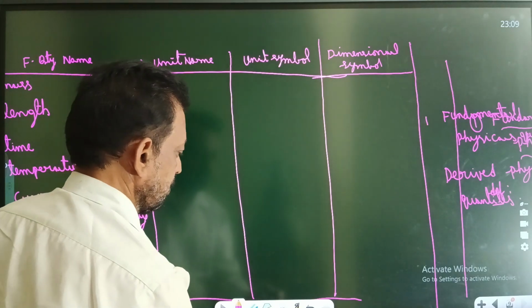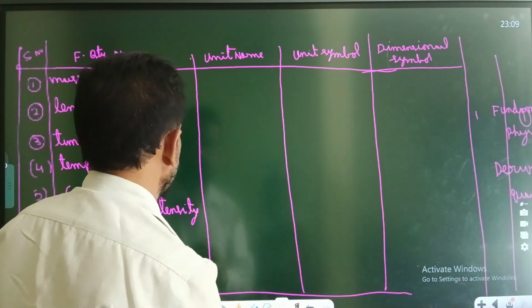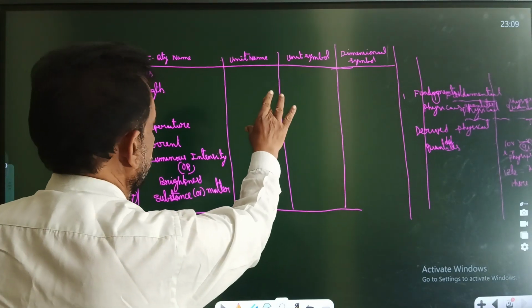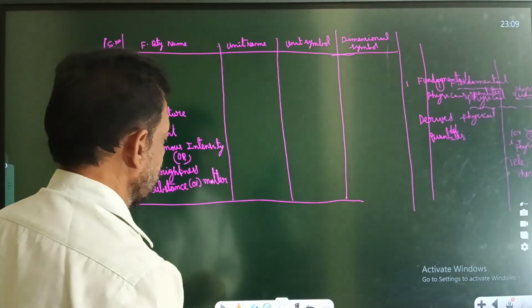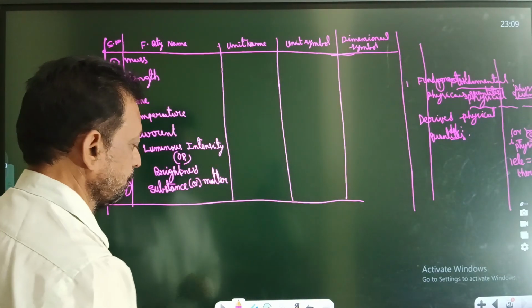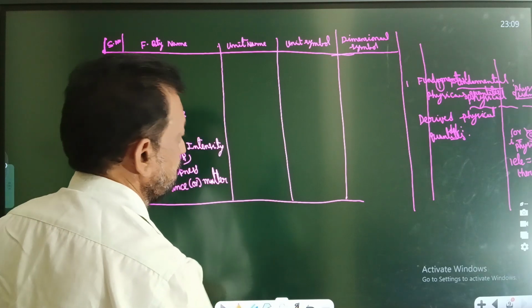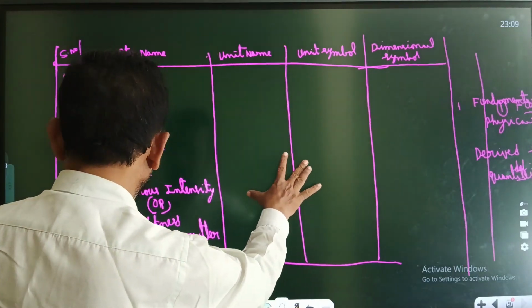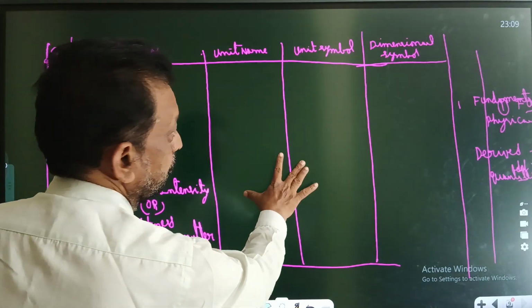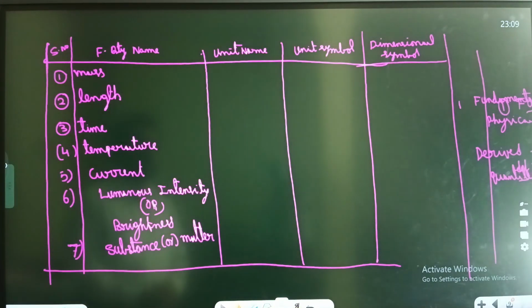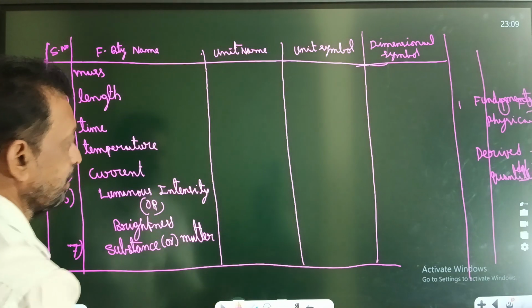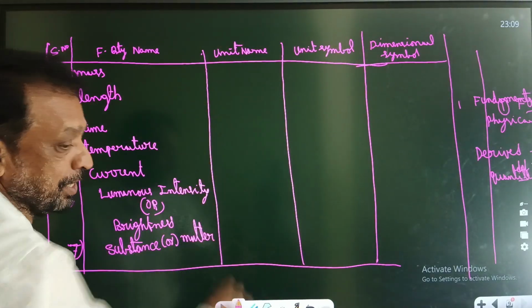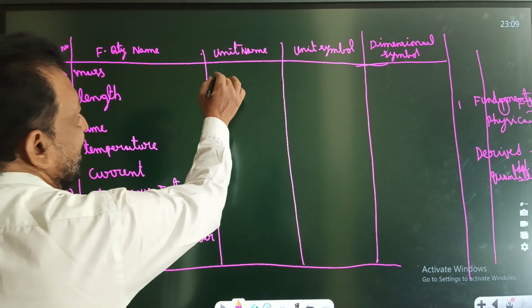Now let's see here. Is it visible to your eyes? Yes, thank you. Now I'll continue. For mass, the unit in the SI system is kilogram.